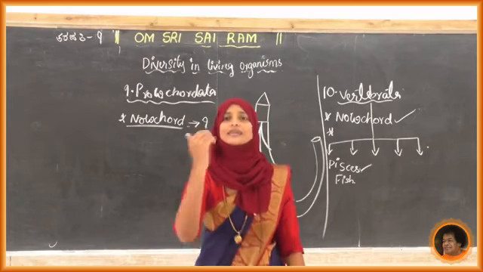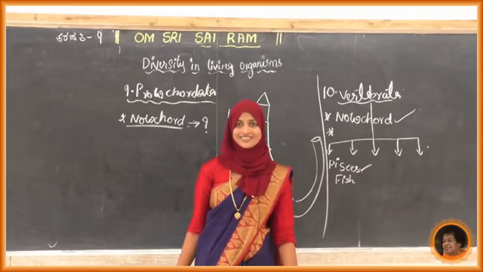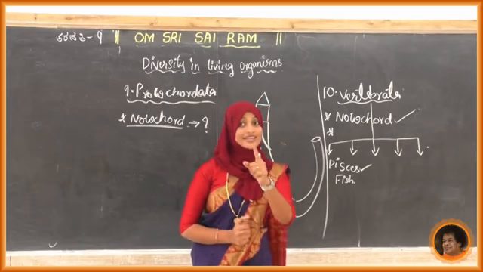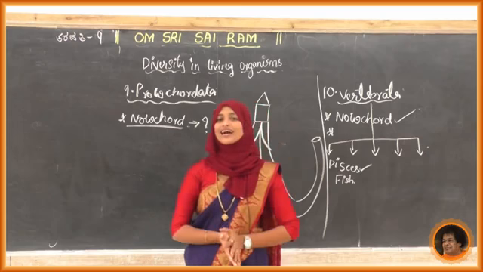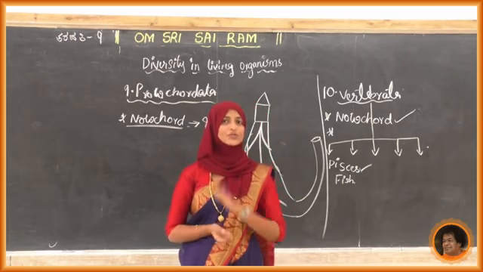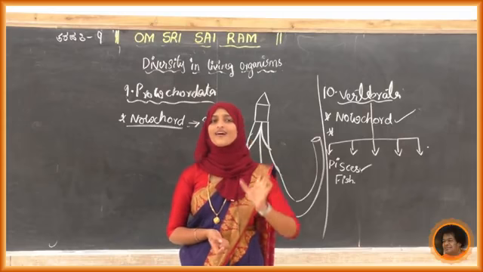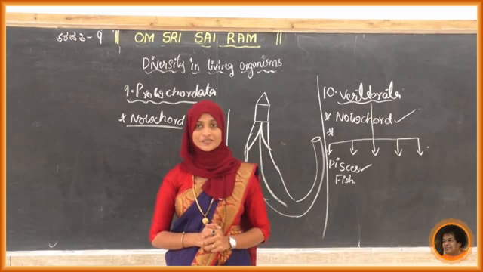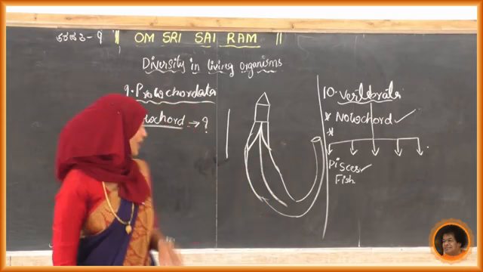Now tell me the characteristics, student. What are the characteristics of these pisces? Can you predict any character? Where is it present? Which habitat? Yes, they are the aquatic animals, or else aquatic organisms. So write down the first point. Under pisces, they are aquatic organisms. Next, how is the body of these pisces? I will draw and show you, students.